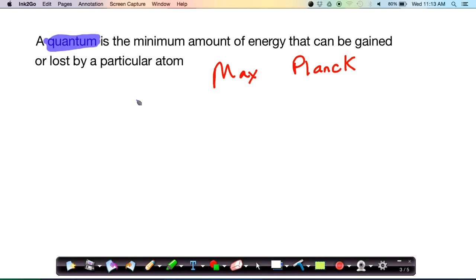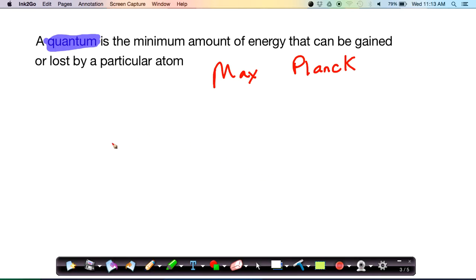So a quantum is defined as the minimum amount of energy that can be gained or lost by a particular atom. And this would be different for different atoms. Depends on the atomic structure or the electronic structure more specifically. But for any atom, this basic hypothesis is true, that the atom can only gain or lose energy in whole number multiples, integer multiples of the quantum. So how do we calculate this value that is the quantum?